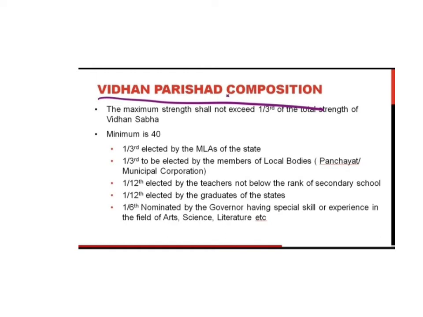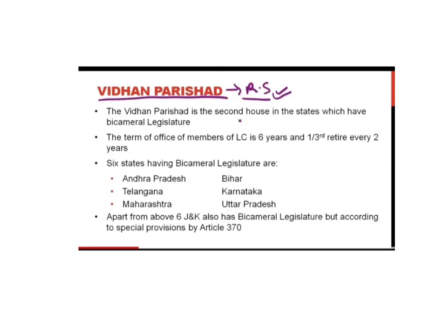1/3 to be elected by the members of local bodies like panchayats and municipal corporations. 1/12 elected by the teachers not below the rank of secondary school. 1/12 elected by the graduates of the state. 1/6 nominated by the governor, having special skill or experience in the field of arts, science, literature, etc. This was the composition of the legislative council.